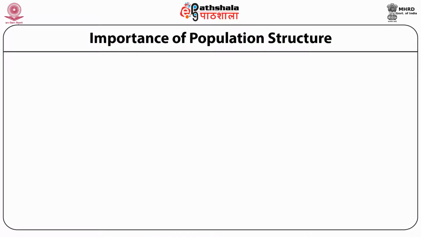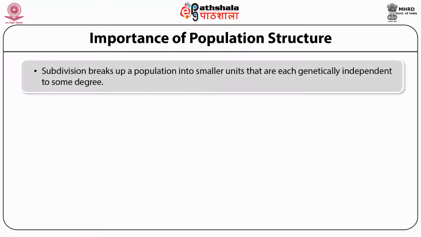In human genetics, the importance of population structure is well established. Subdivision breaks up a population into smaller units that are each genetically independent to some degree.